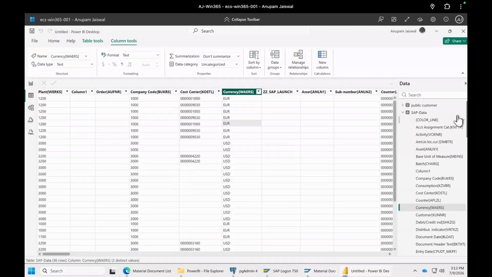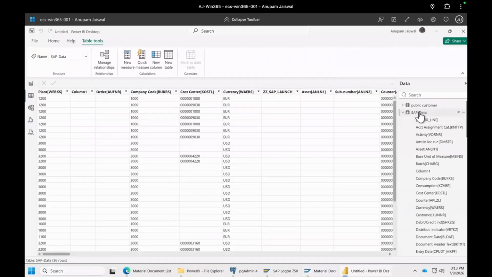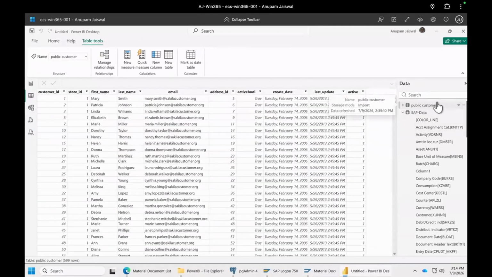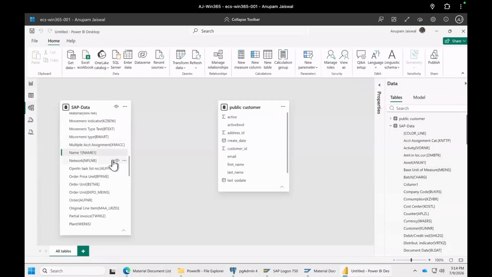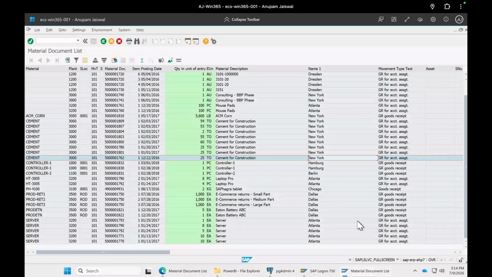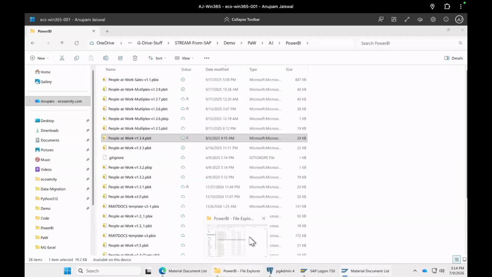Now, if you notice, in the PowerBI with the People at Work integration, we have the same report data from MB51 as well as from the Postgres database, the list of customers. And within PowerBI, I can do cross-referencing, etc., all the modeling features which are there. So let's walk now how to build that in your own environment using SAP and non-SAP.